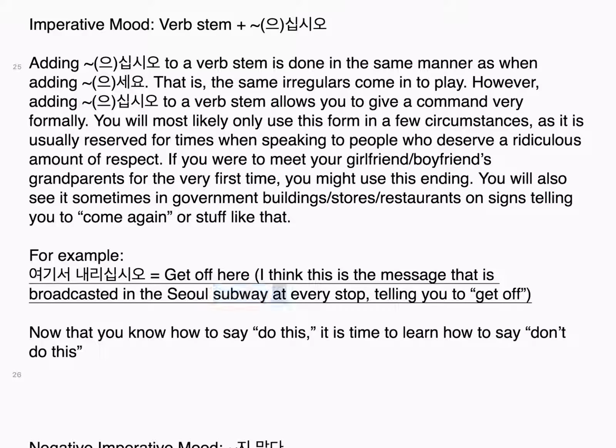say don't do this. Negative imperative mood, 지 말다. You can also use the imperative mood to make a negative command. In these sentences, you can tell somebody not to do something. These sentences require the use of the word 말다. 말다 can be used in other situations as well, but I will present those to you as they become important. For example, you will see 말다